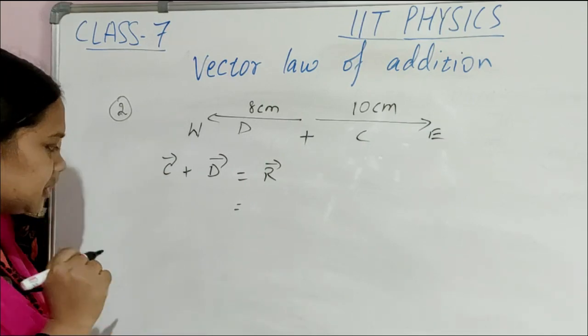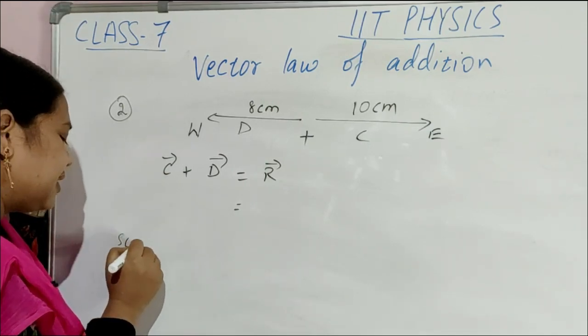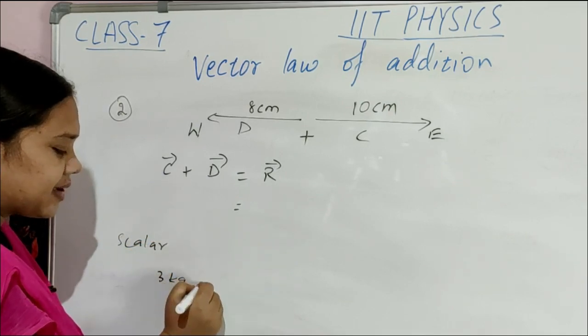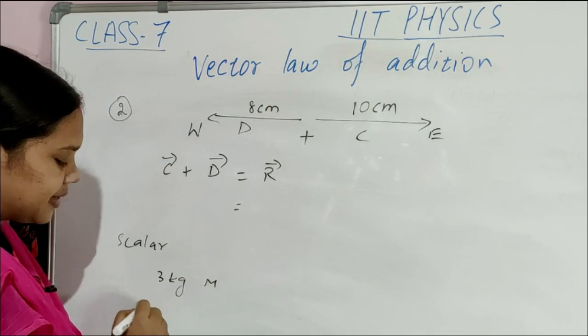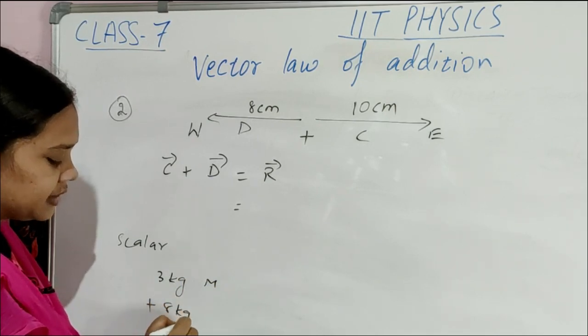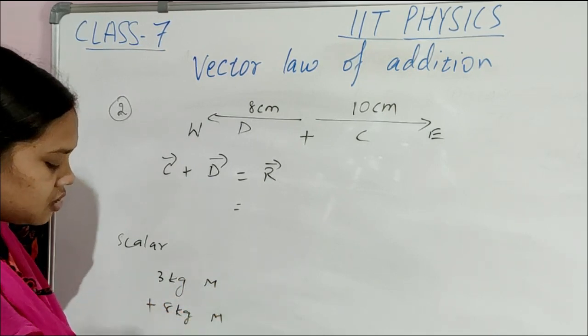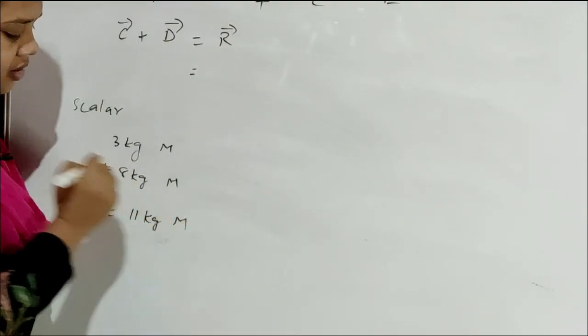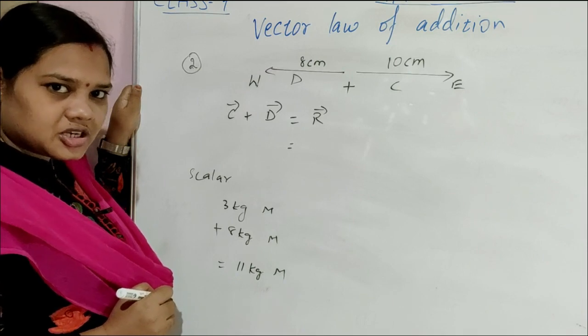Think it. See here children, in scalar what are we doing? Suppose 3 kg mangoes and 8 kg mangoes. How much? 11 kg mangoes. Is it or not?